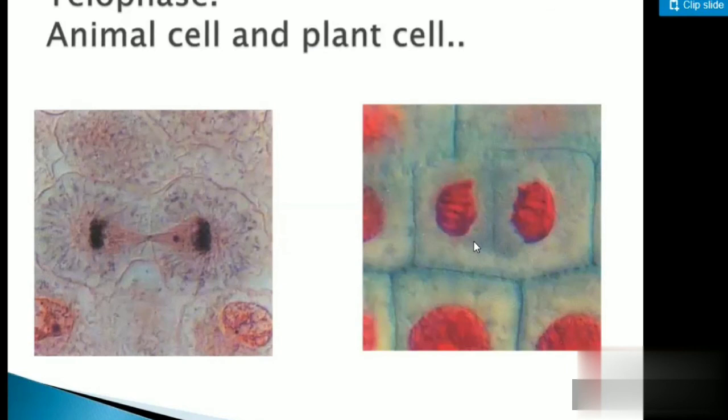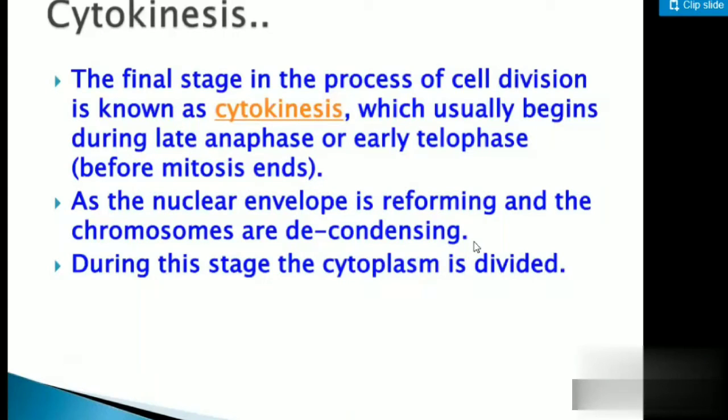Now, telophase and cytokinesis. The final stage in the process of cell division is known as cytokinesis, which usually begins during late anaphase or early telophase. As the nucleus is reforming, the chromosomes are decondensing. That chromosome was there, right? Now it is decondensing. During this stage, the cytoplasm will be divided. Now the cytoplasm starts dividing and it will lead to two cells.